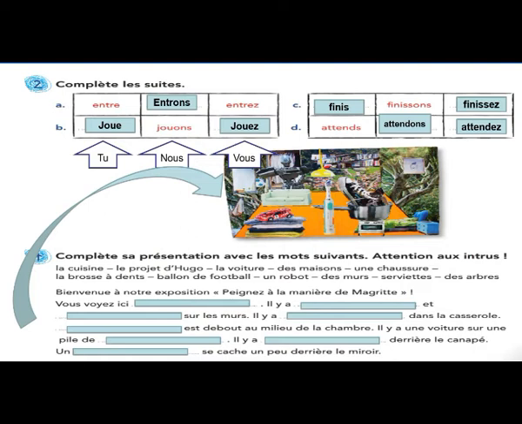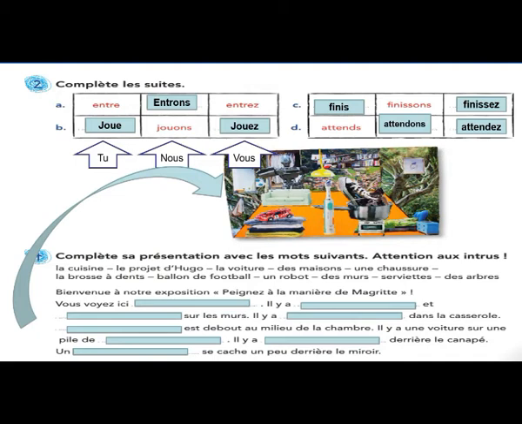So I advise you to get the meaning of this text and know how to complete it. We read it, then I give you the English translation to know how to complete it according to the meaning.